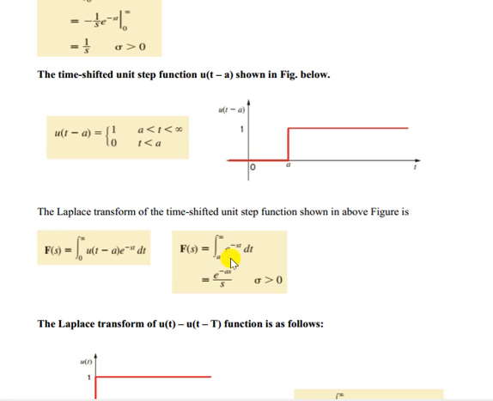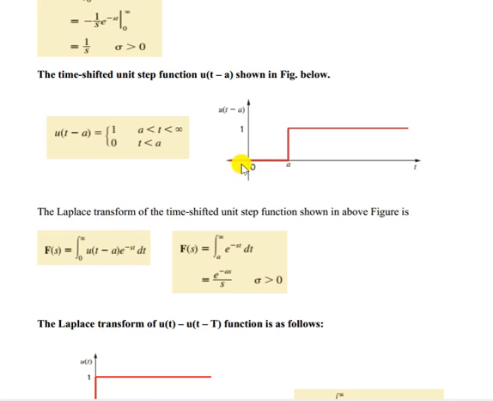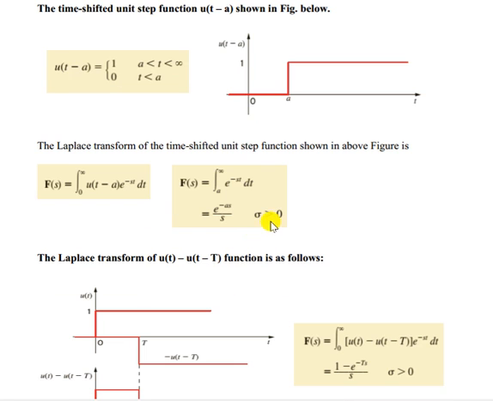Here the integration goes from a to infinity, whereas in the previous case it was 0 to infinity. So the infinity part becomes 0, and we will have e to the power minus as by s, for sigma greater than 0.